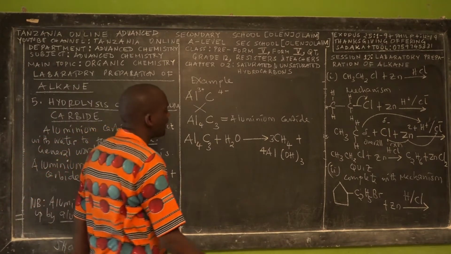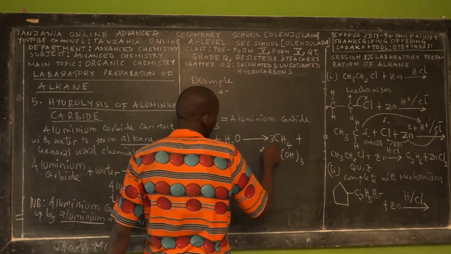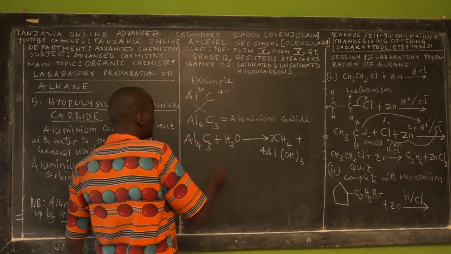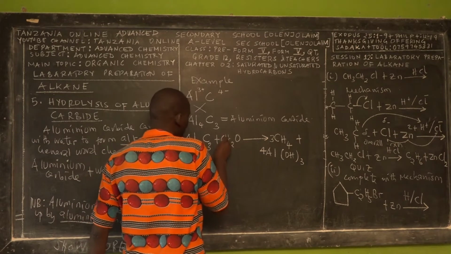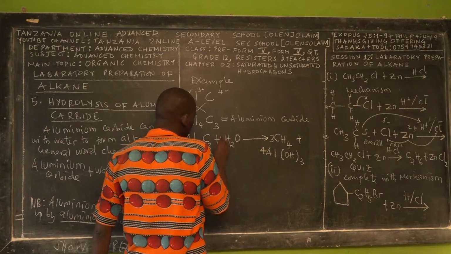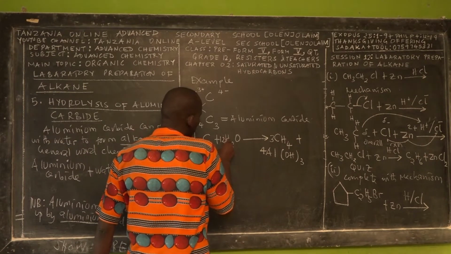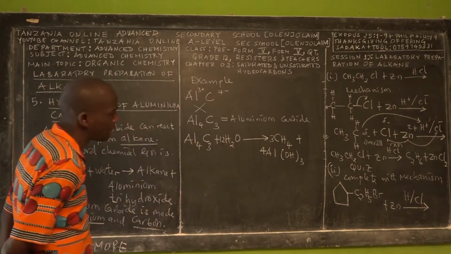So at this moment, I have 12 hydrogens in this compound, and in order to balance the chemical equation, I have to introduce 12 here. So 12 times 2 makes 24. So the number of hydrogens is already balanced.